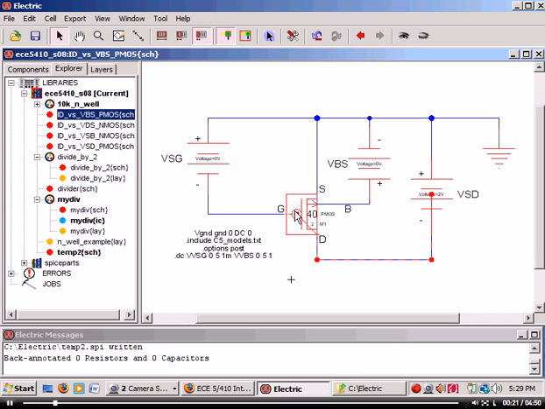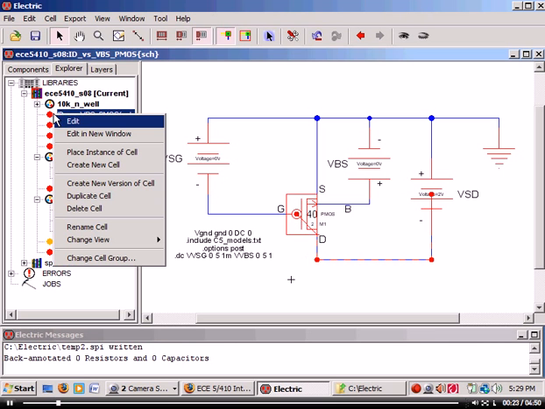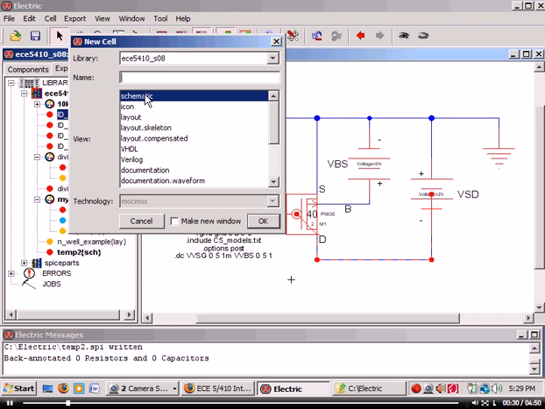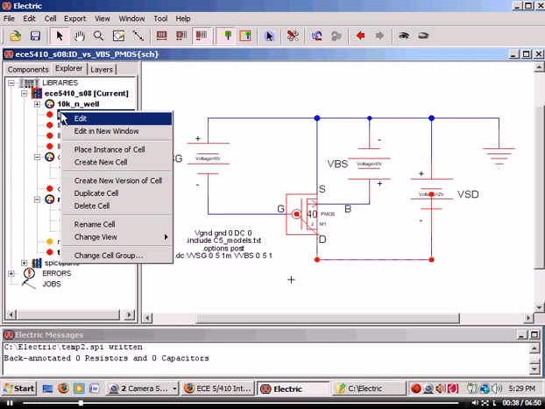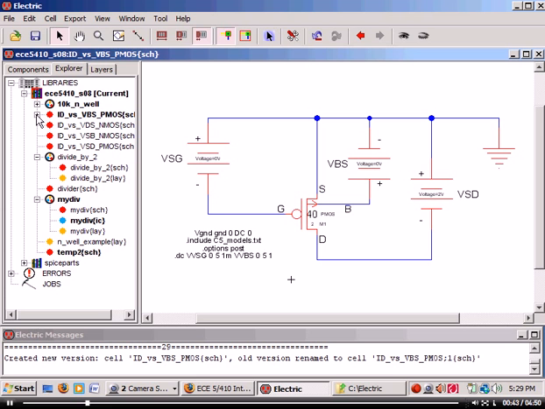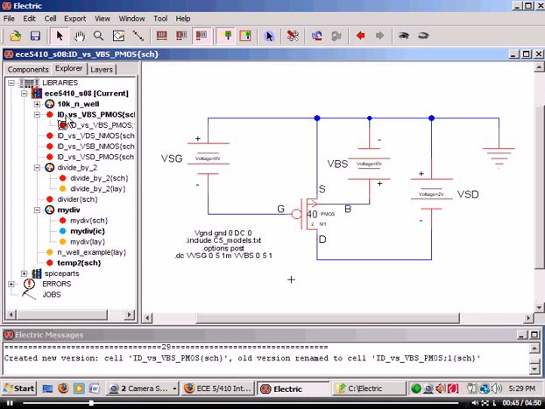Or I could go in here, right-click on that, and create a new cell. Let me see if I remember how to do this. I want to create a new version of this cell. Now notice that here I've got my original cell, and I've got a new version that I can mess around with. So I don't have to change everything for a sim.